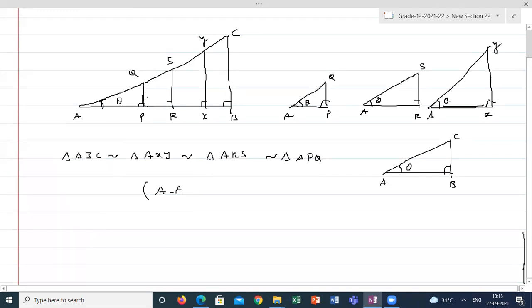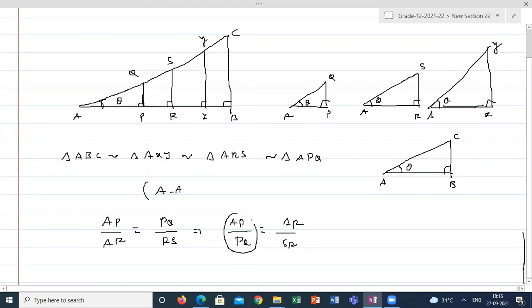Suppose, for example, I'm taking the ratios of these two triangles, I can say AP by AR will be equal to PQ by RS. If I'm cross multiplying, AP by PQ will be equal to AR by SR. So this ratio is giving the ratio of one leg to another leg. It is a little bit tough to say always leg one, leg two. So with respect to theta, all these are similar.